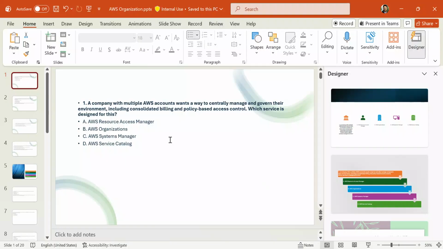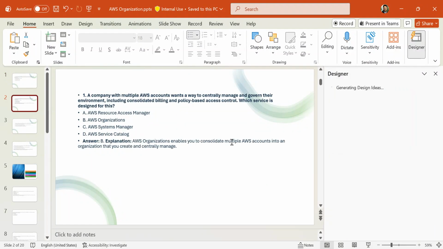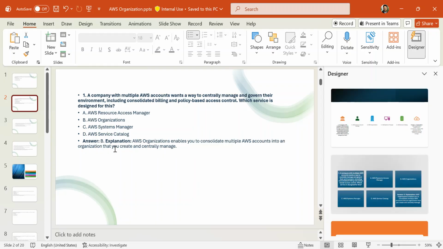Today, we'll discuss AWS Organizations and what type of questions are asked in the certification exam. A company with multiple AWS accounts wants a way to centrally manage and govern their environment, including consolidated billing and policy-based access. Which service is designed for this? The correct answer will be AWS Organizations. It is simple and straight. You can consolidate multiple AWS accounts into an organization that you can create and centrally manage.